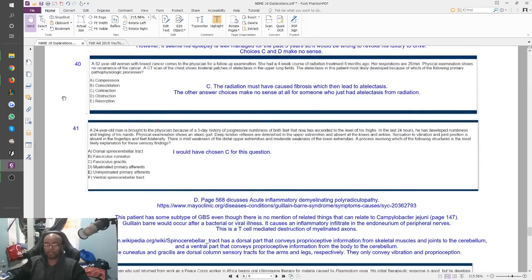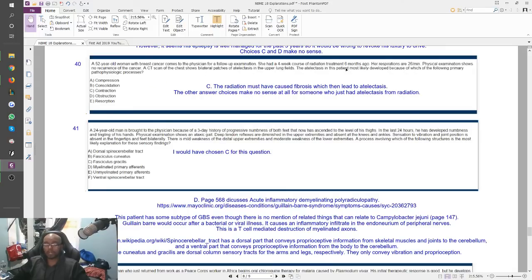Last question for this video, number 40. A 52-year-old woman with breast cancer comes to the physician for a follow-up exam. She had a 4-week course of radiation treatment 6 months ago. Her respirations are 26 per minute. Physical exam shows no recurrence of the cancer. A CT scan of the chest shows bilateral patches of atelectasis in the upper lung fields. The atelectasis in this patient most likely developed because of which of the following primary pathophysiologic processes?